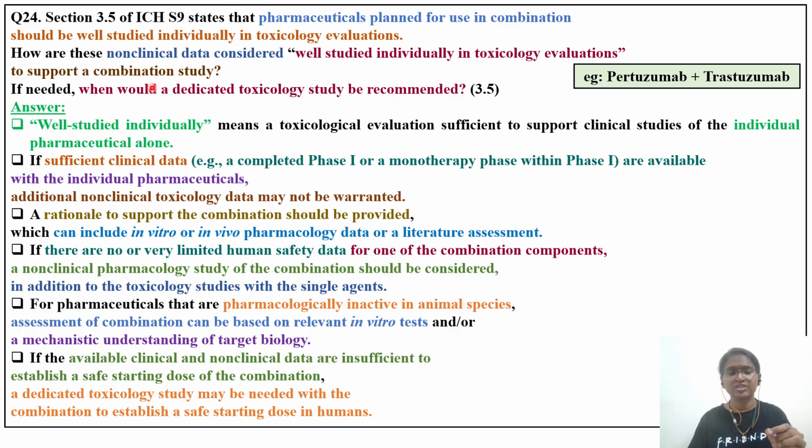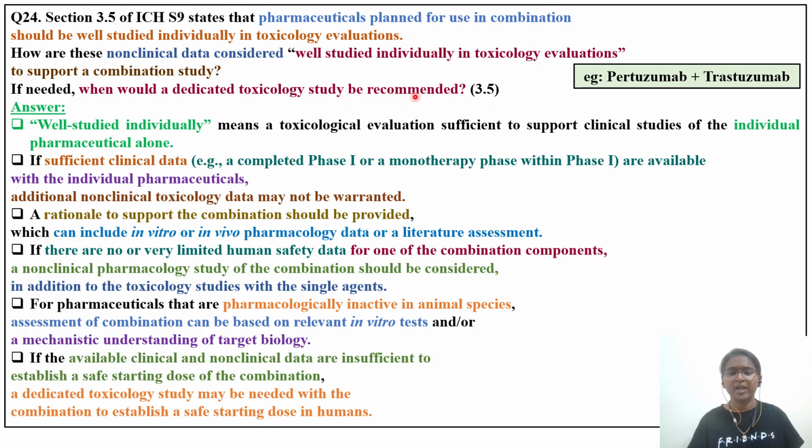To support a combination study, if needed, when would a dedicated toxicology study be recommended? So we have 2 or 3 questions in this question. First we'll understand what is well studied individually in toxicological evaluation. As I told, drug A was done in the year 2000, another drug B was done in 2005, and today in 2010 we want to use A plus B together. Already A data is there, B data is there.